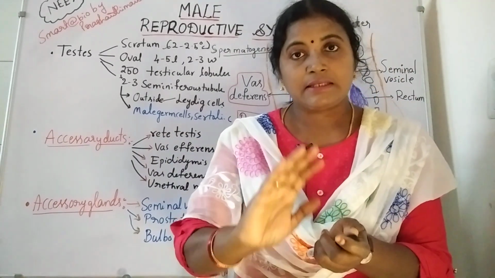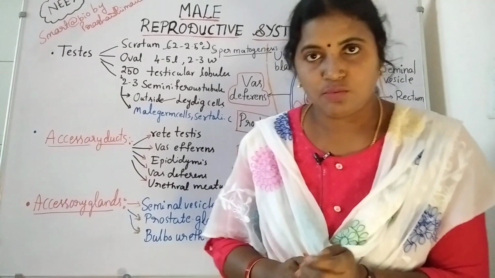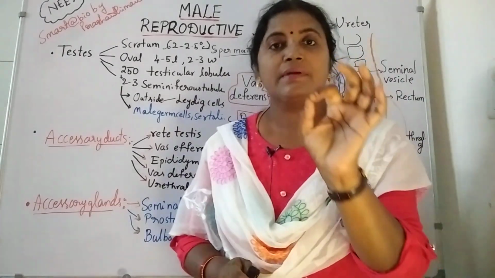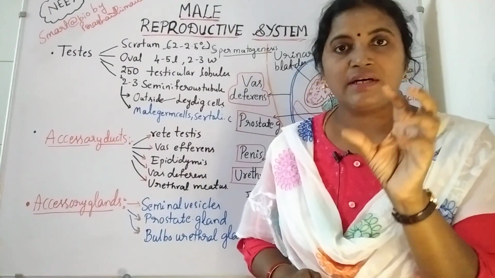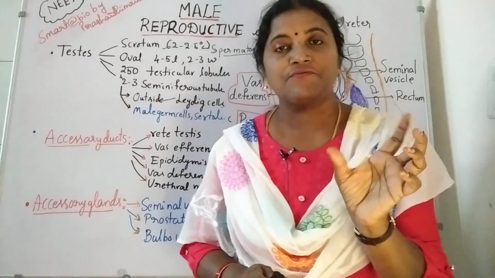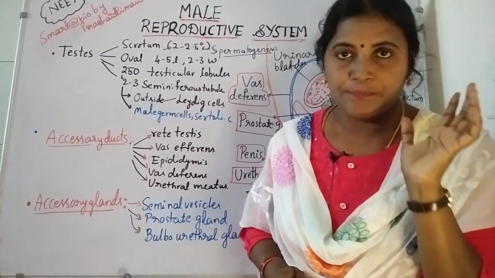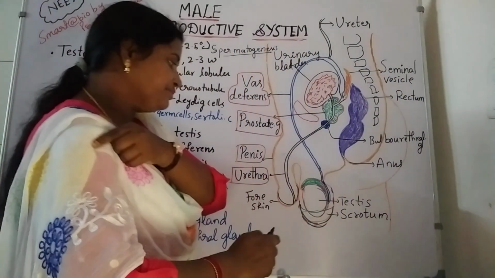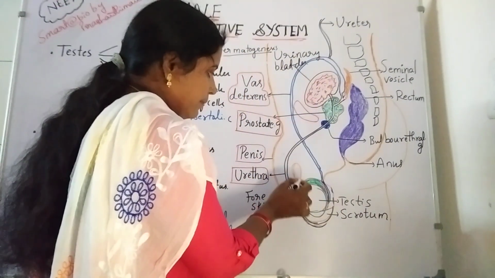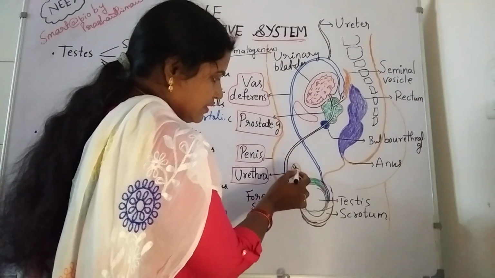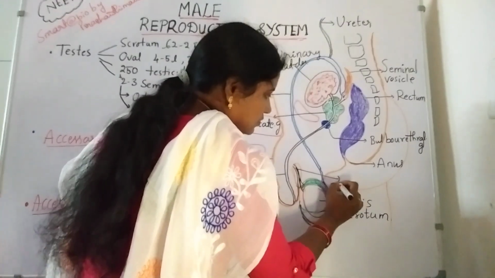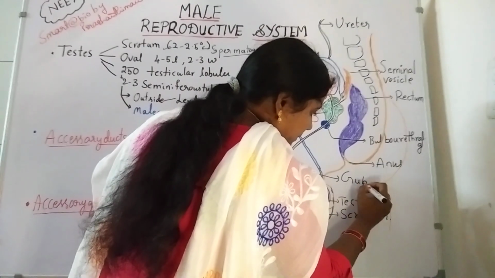This testis is attached to the abdominal wall with the help of a fibrous cord. The cord is made up of fibers, that's why it is a fibrous cord. The fibrous cord's name is gubernaculum. Write it. So it is attached to the abdominal wall with a fibrous cord known as the gubernaculum.